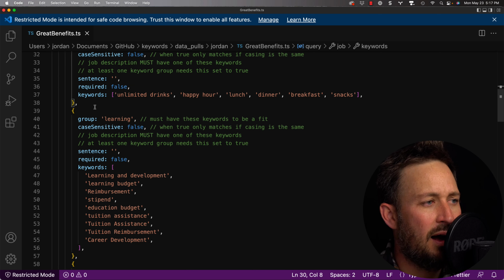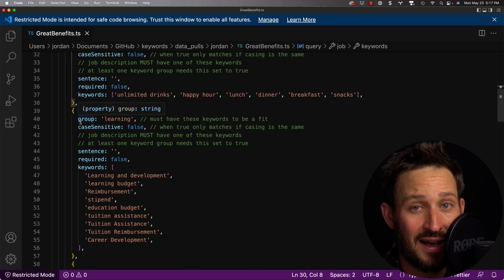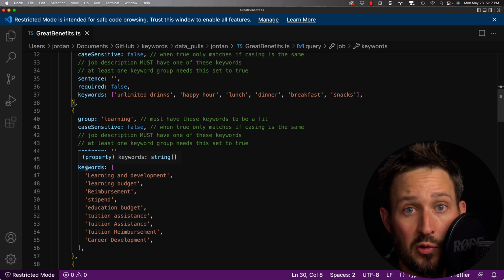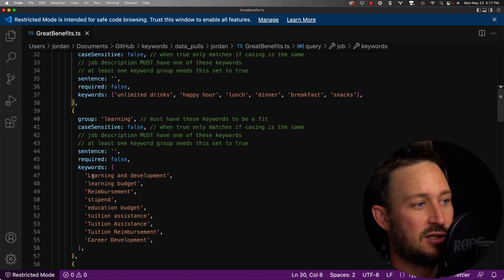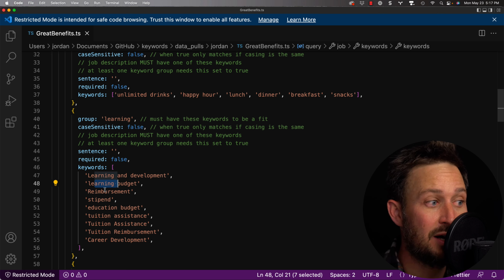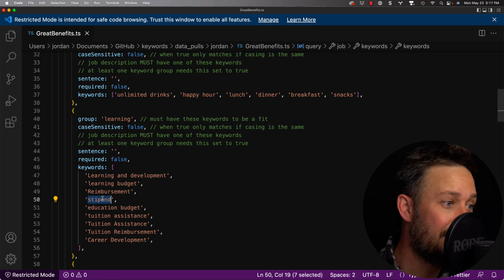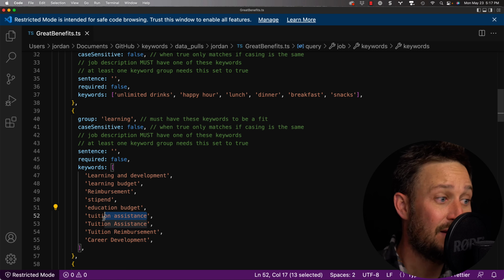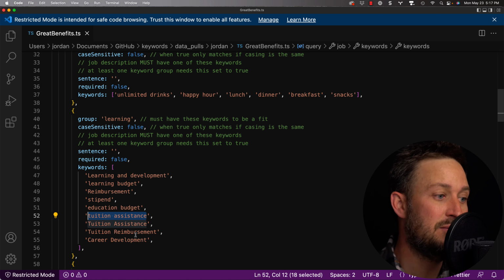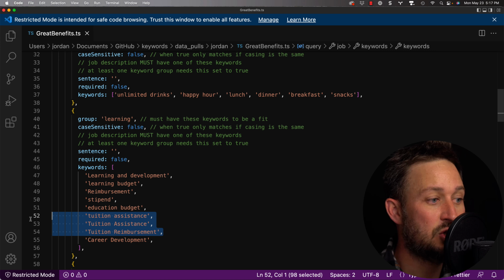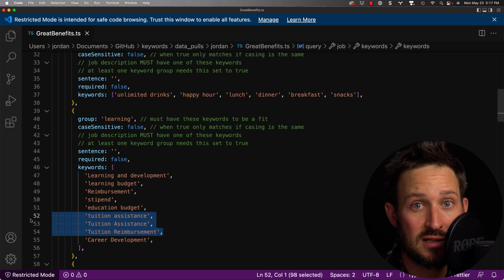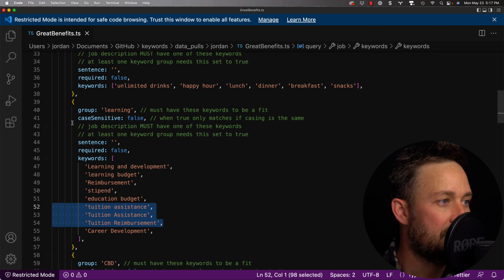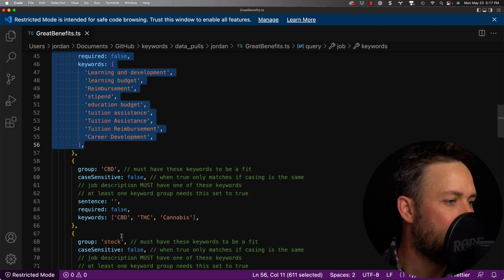So learning, right? Are they investing in their employees? And this is really important because if you're selling a service that does learning and development, you want to know, do they have a learning budget? To talk about reimbursement or a stipend or an education budget. If they have tuition assistance, that might be even more interesting. So you could even split the tuition assistance off and say, what are companies that are offering tuition assistance because they might be willing to pay for my coding school, for example. So we got a learning category here.